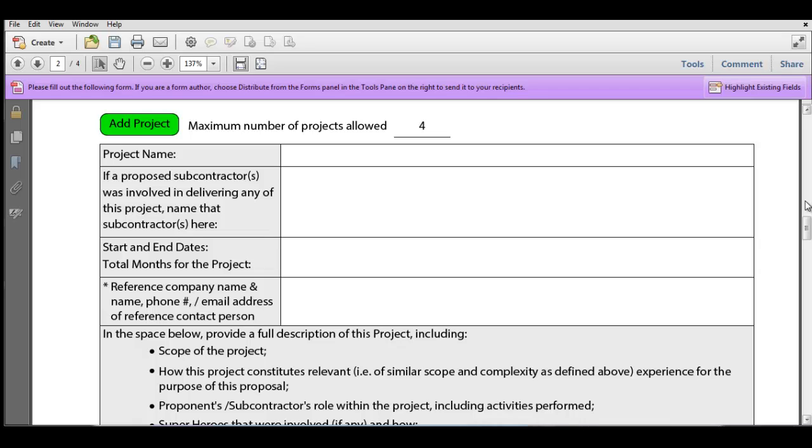And now that is specific to this SRFP. Not all SRFPs will have a maximum number of projects. Some can let you do as many as you like. But those that do have a maximum number, it'll be clear what that is. So then for each project that you're going to talk about, you're going to be filling out this table.